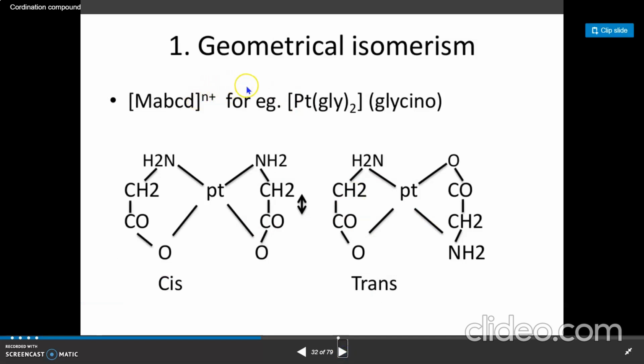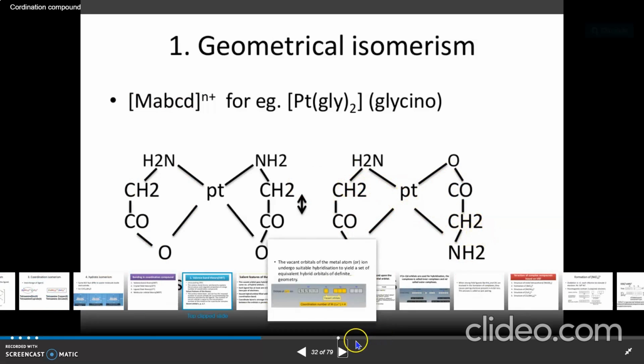Now the example is Mabcd, platinum glycinato. These are the cis: here the ligands occupy positions adjacent to each other, like this carbonyl group and this carbonyl group, so these isomers are called cis. Here this carbonyl and this carbonyl are opposite to each other, and this methyl group and this methyl group are opposite to each other, so these are trans isomers.